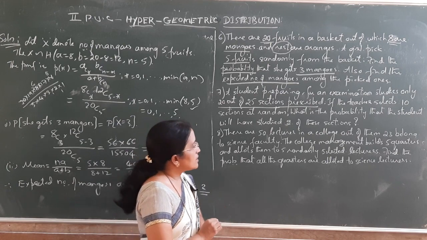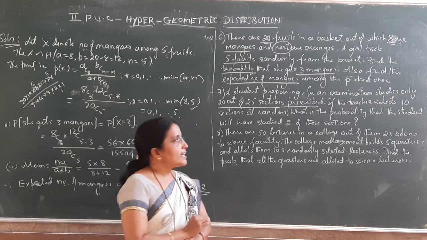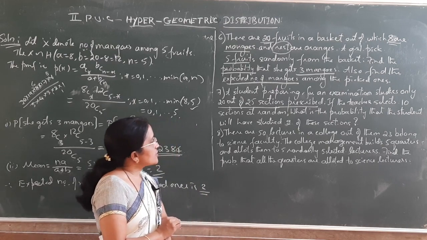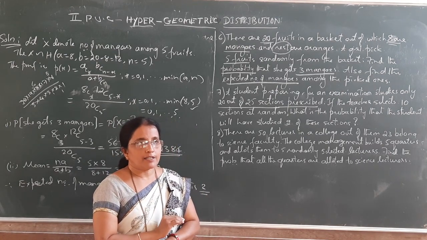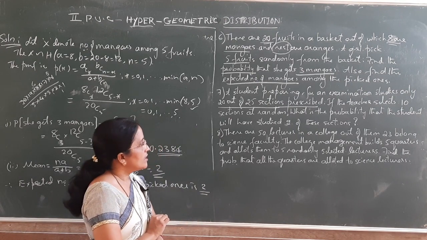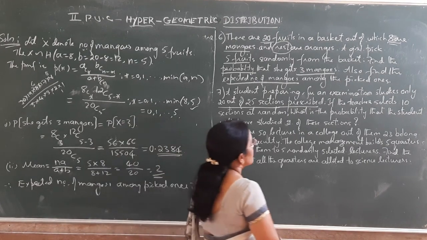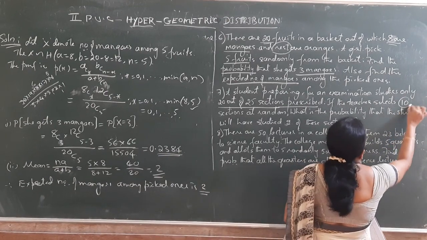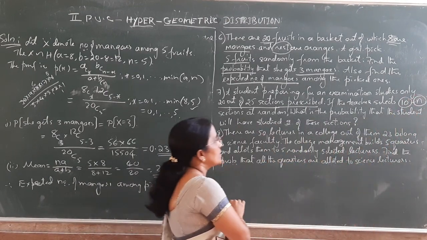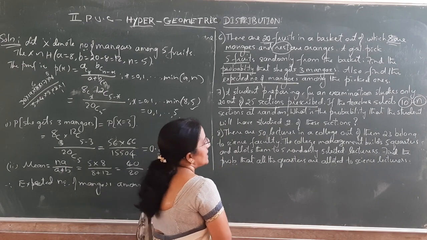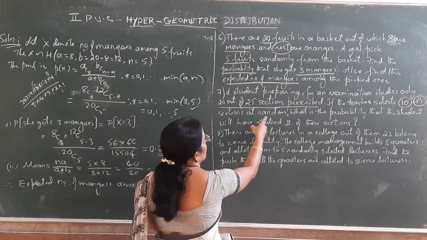A population consists of 25 units. One class has 20 sections, another class has the remaining 25 minus 20 sections. If the teacher selects 10 sections, so the sample has how many units? 10 units. So a teacher selects 10 sections at random.